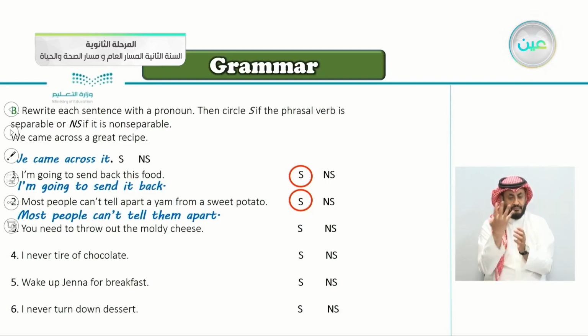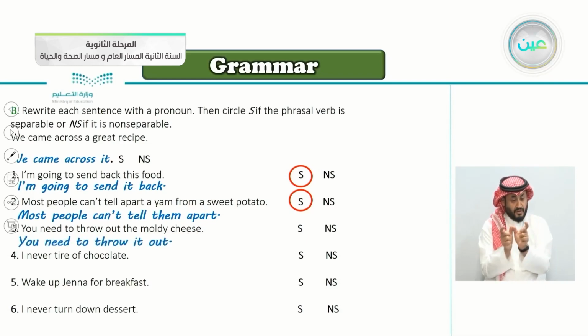Number three, you need to throw out the moldy cheese. The phrasal verb here is, of course, throw out. Let's see whether it's separable or non-separable. You need to throw out what? The moldy cheese. So what do we say here? Very good. You need to throw it out. So here, of course, it's also separable.